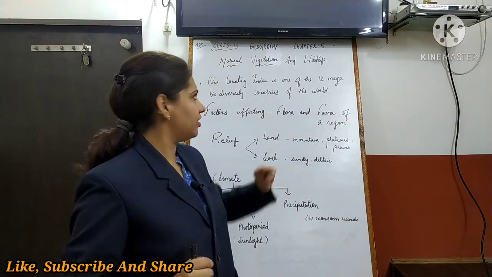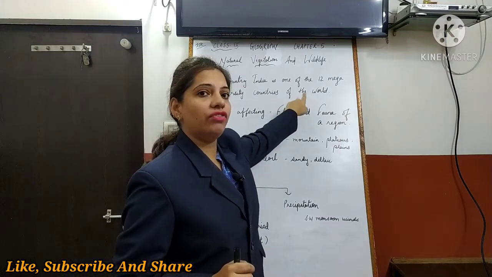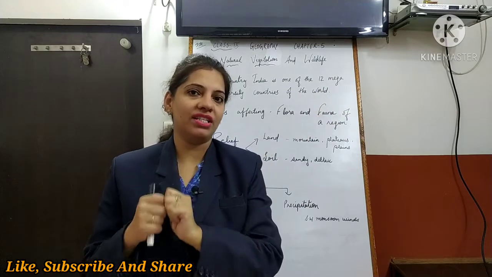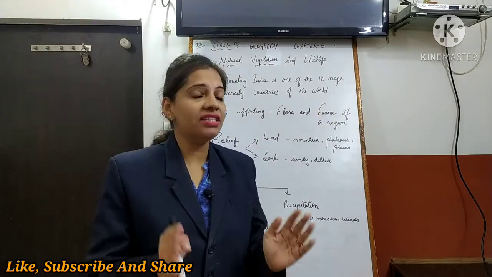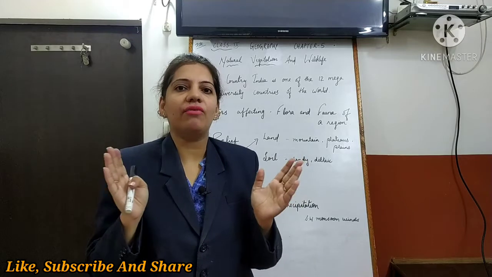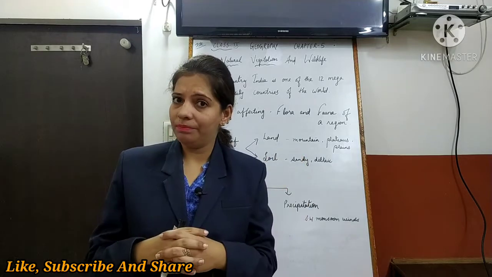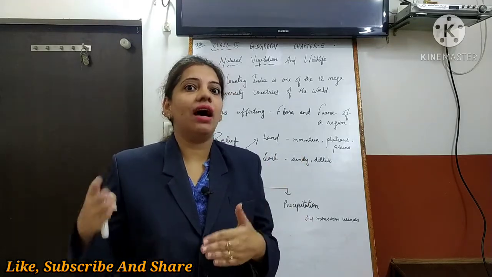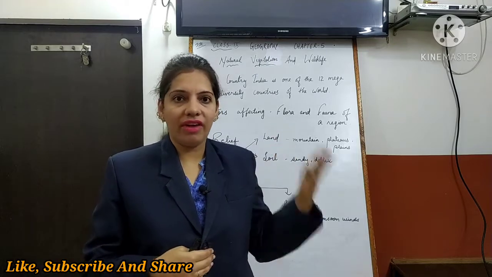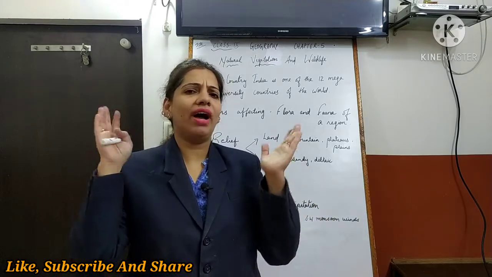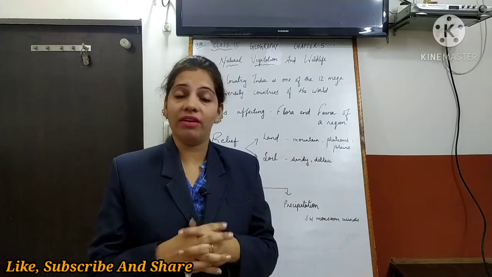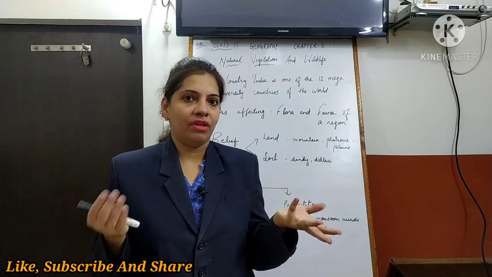And one more fact I shared is that India is one of the 12 mega biodiversity countries of the world. It means we have a large diversity of flora and fauna. Thousands, 90,000 animals, 45,000 plant species. So there is a wide variety of flora and fauna. Why does it vary?